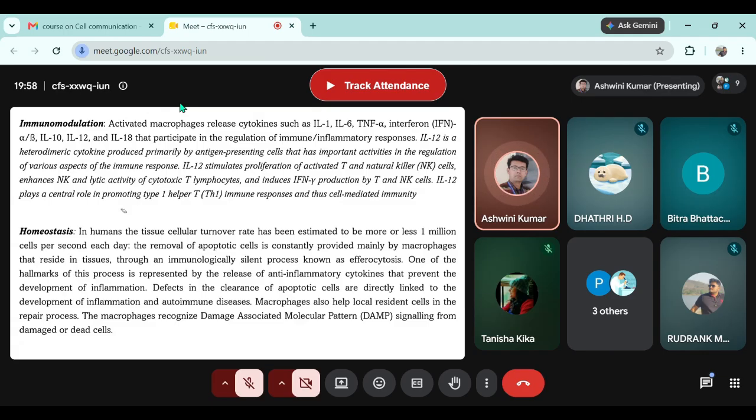Interleukin 12 stimulates the proliferation of activated T and natural killer cells. It enhances the natural killer cell activity and lytic activity of cytotoxic T lymphocytes. It induces interferon gamma production by the T cell and NK cell. Okay, why is interferon gamma very important? Like, to tackle what inside the cell? Anyone? What do we know interferons for?